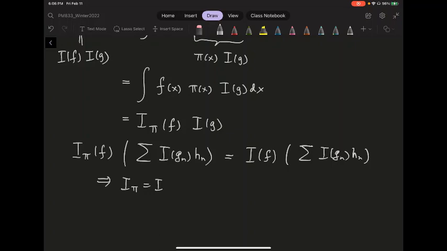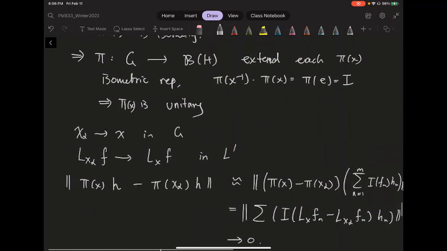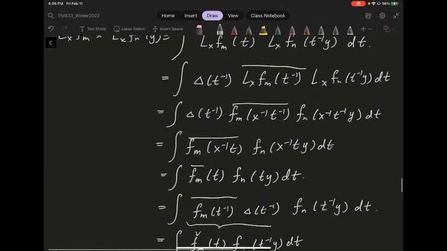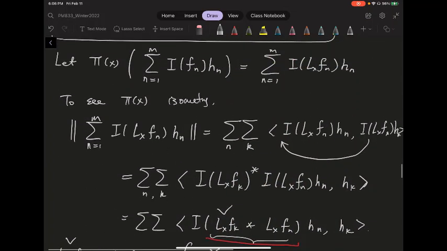And I just want to point out this pi has to be unique. The reason it's unique really just comes from our definition. So from our definition of this pi, it has to map this vector to the other vector. That just comes from the property we proved from last time. Okay, as long as you have I equal to I pi, then this pi has to map this vector to the other vector. So it's kind of fixed on this dense subset. Okay, so the uniqueness just follows from there. There's no other choice as long as you have two representations that agree on a dense subset, then they have to be the same operator. Okay, so this finished the proof of the disintegration.